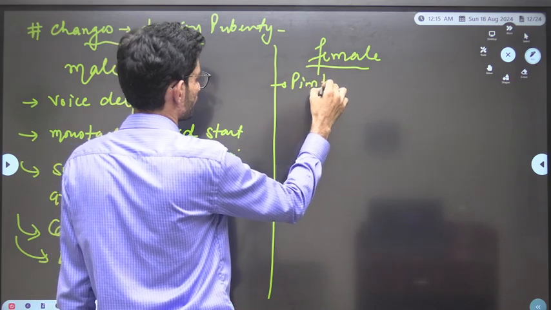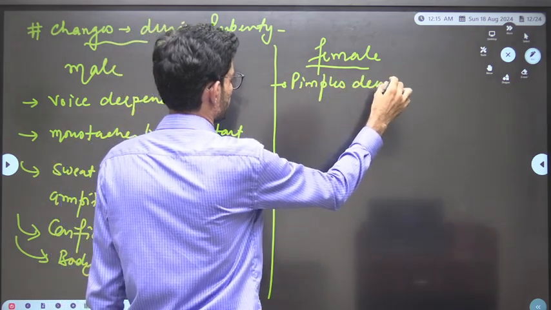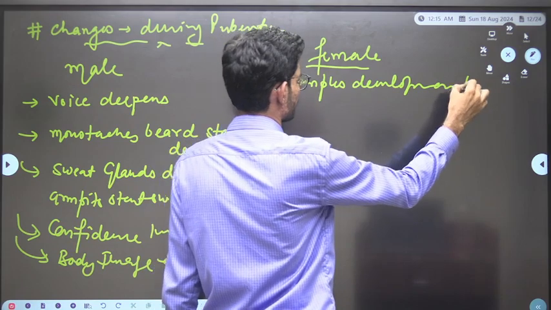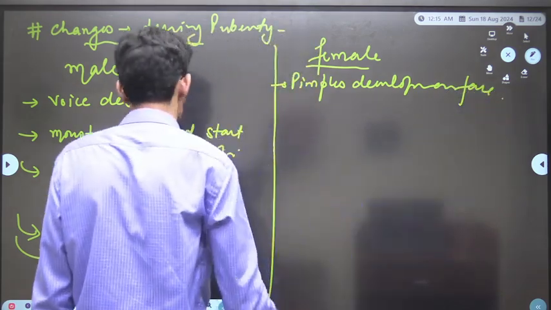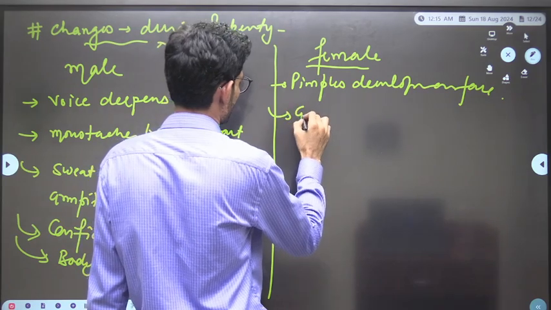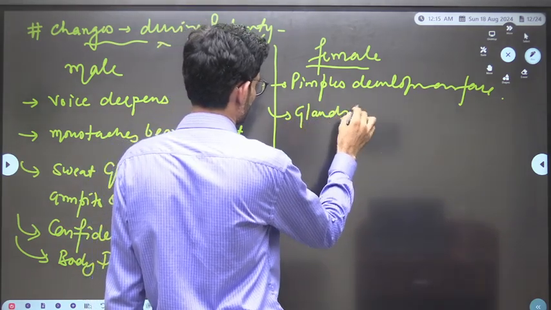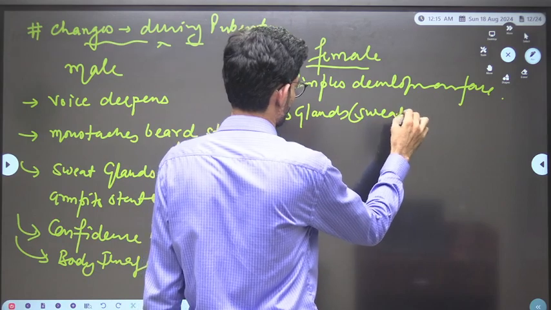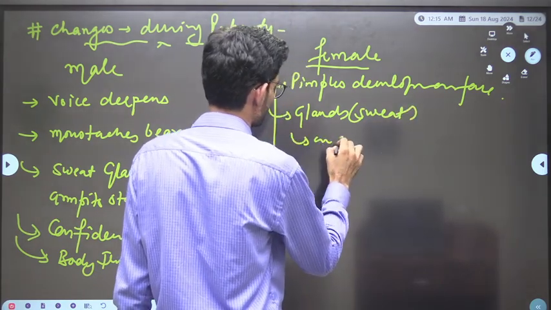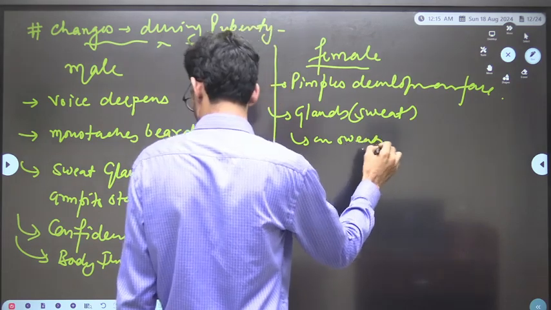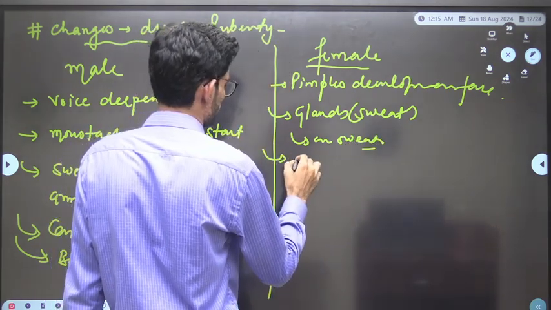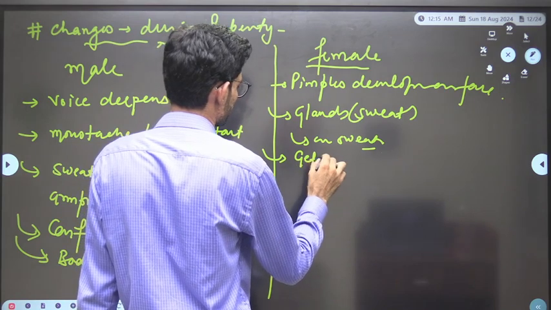The same things also happen with females. Pimples develop on the face, sweat glands also develop, armpits start sweating, and they get introverted.